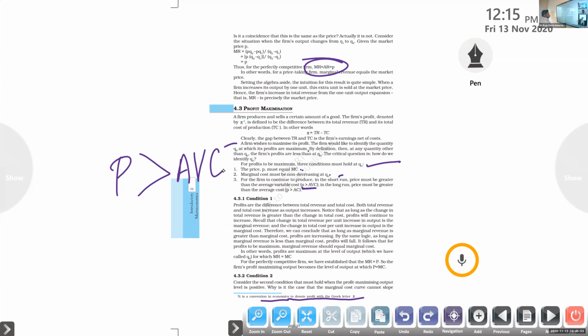Then only it is profitable, right? In the long run, price must be greater than average cost. In the long run, there is no average variable cost or average fixed cost. Only average cost is there in the long run.